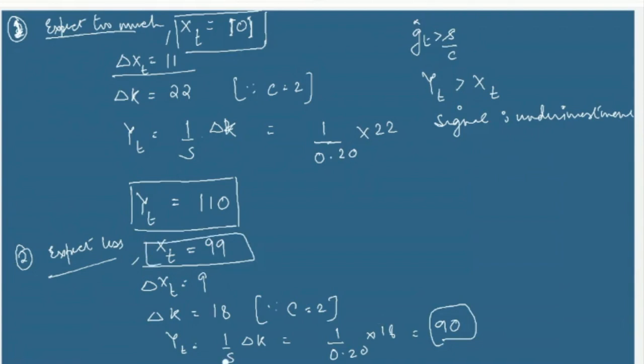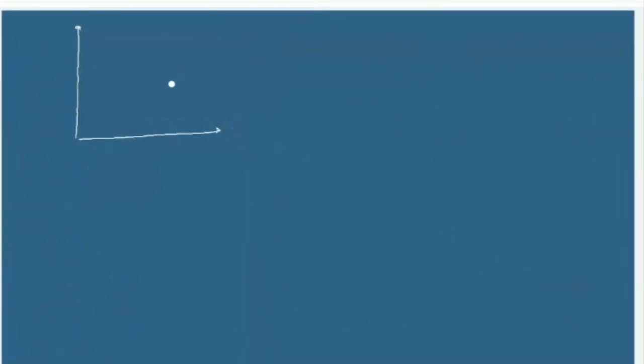You notice that YT is 90, whereas XT is how much? 99. So when GT hat is less than S by C, then YT, or the actual output, is less than XT. YT, the actual output, is less than XT, and hence the signal is that you have over invested. The actual output comes out to be less than what you had expected. So the signal is of over investment.